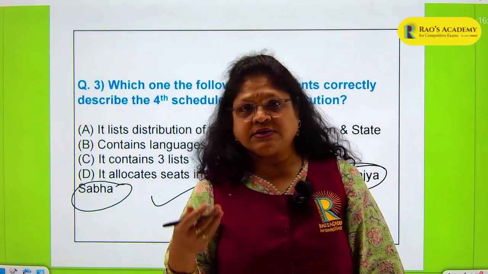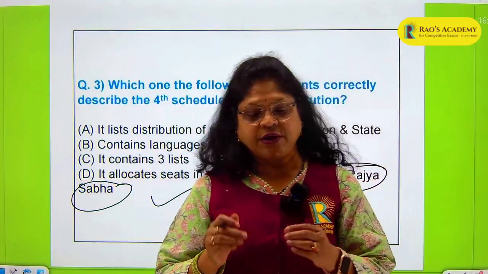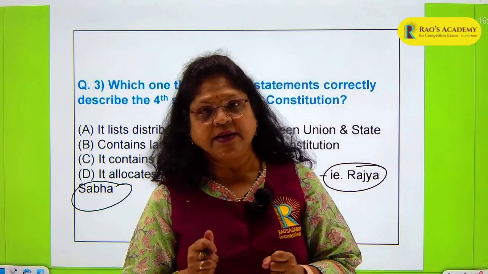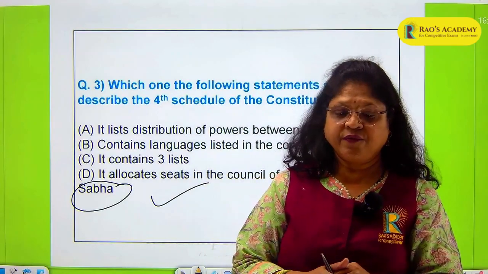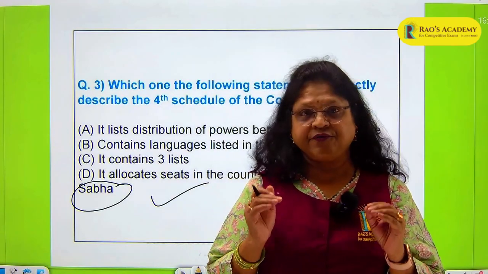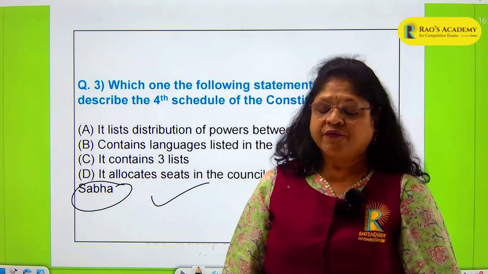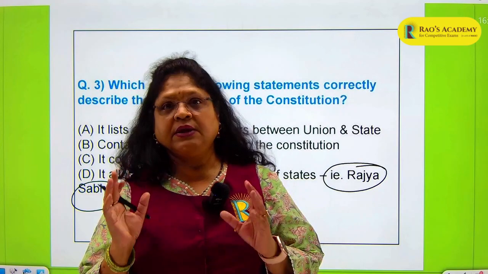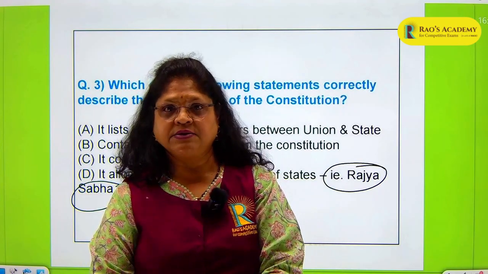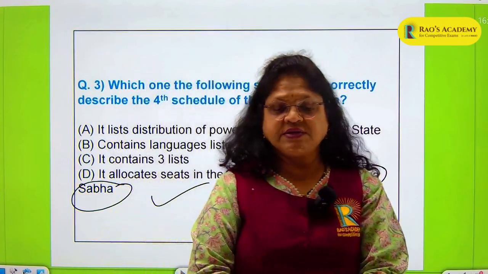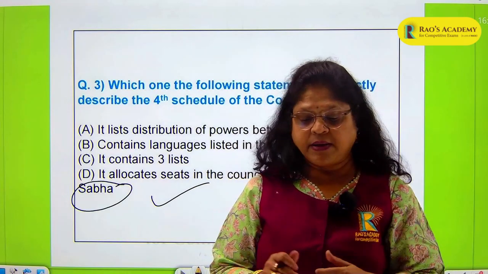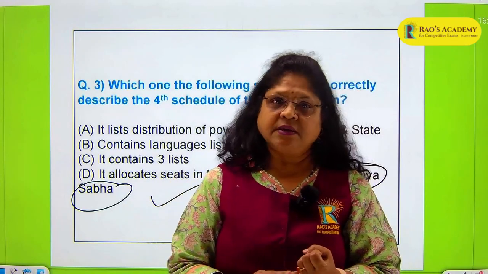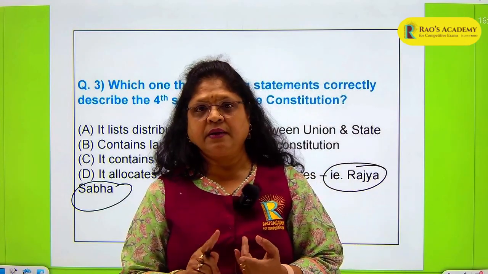Going forward, I'll just give for your information, the fifth schedule has provisions related to the administration and control of scheduled areas and scheduled tribe areas. It is very important to remember the fifth and sixth schedules, which are very important from the UPSC preliminary point of view as well. Both are dealing with the very important tribal areas and scheduled areas of the country. The sixth schedule has administration of tribal areas in the states of Assam, Meghalaya, Mizoram and Tripura.